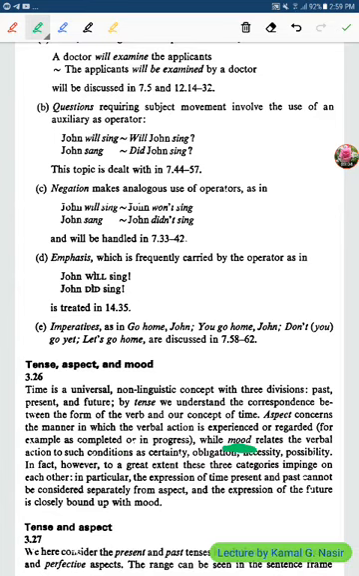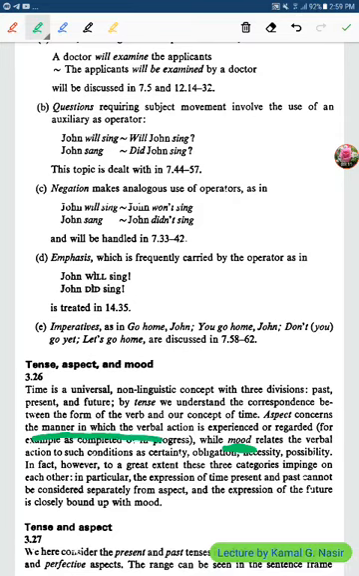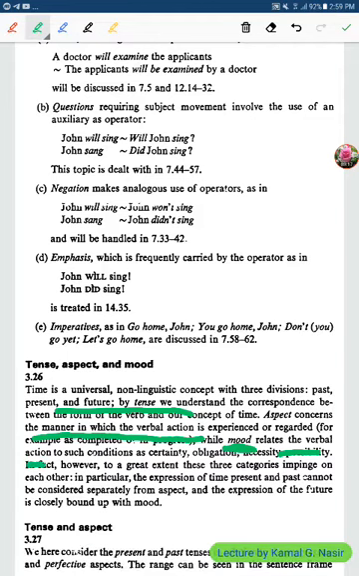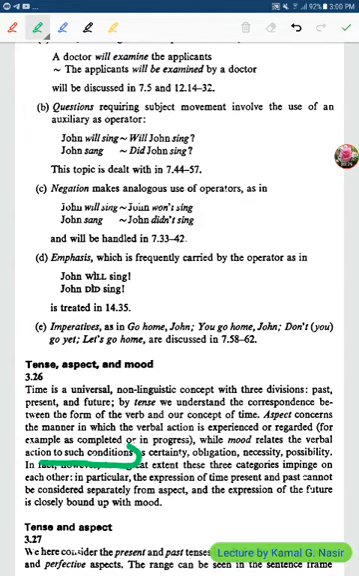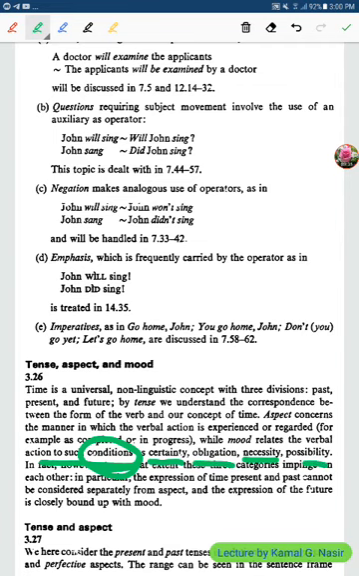While mood is related to what? Aspect is related to the manner in which the verbal action is experienced, tense is related to time, and mood is related to verbal action with such conditions as certainty, obligation. What are these conditions? For example, certainty, obligation, necessity, possibility.